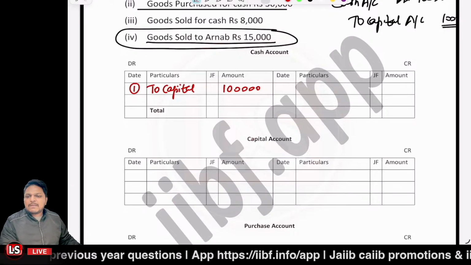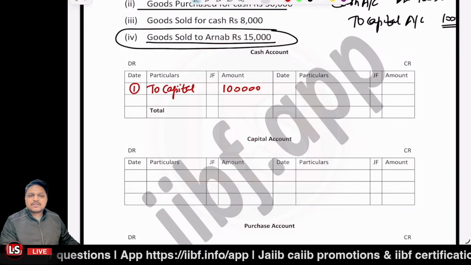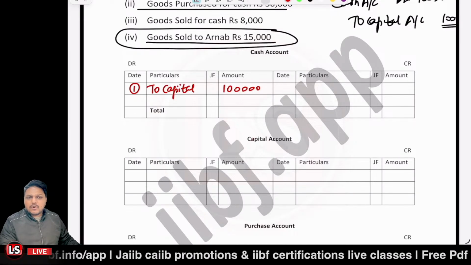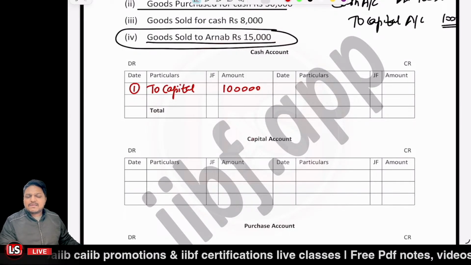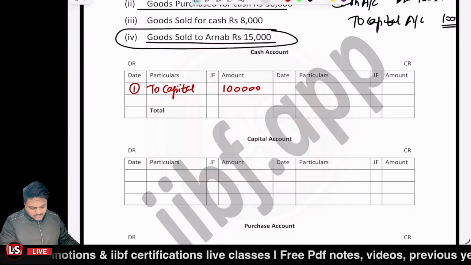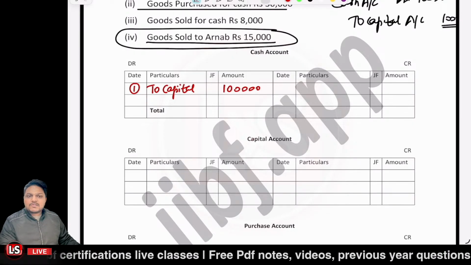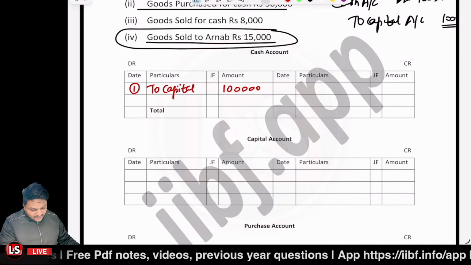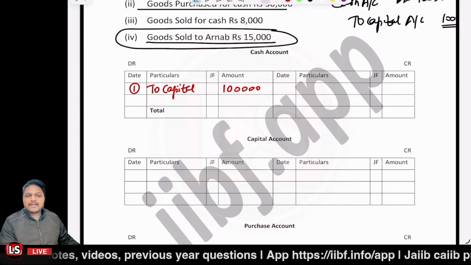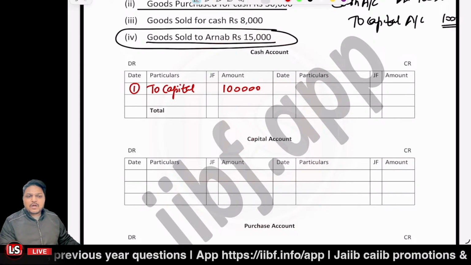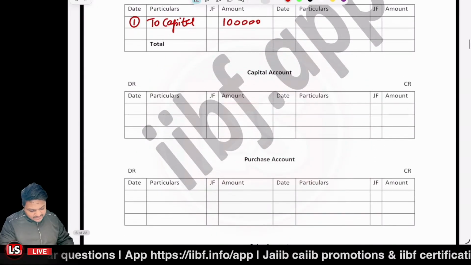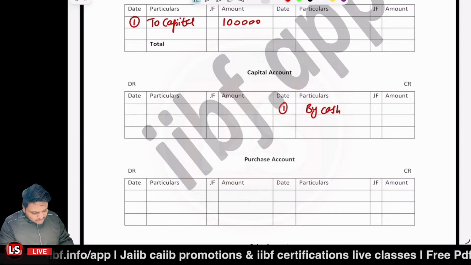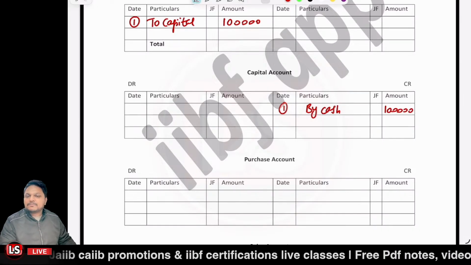Now capital account is what type of account? Capital account is a personal account. It is a personal account because capital represents the owner. Owner is a person, right? So it is basically the personal account. So what is the golden rule for the personal account? Debit the receiver and credit the giver. So we have to credit the capital account here, and the capital account would be saying by cash, because you have received by cash. So we can say by cash amount rupees 1 lakh.